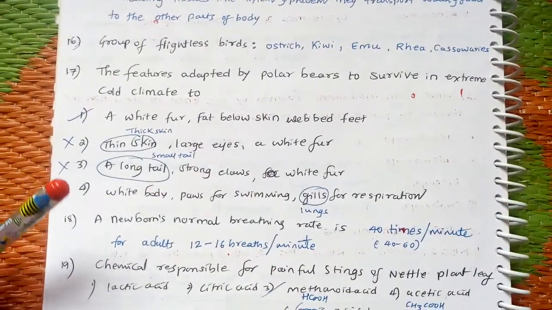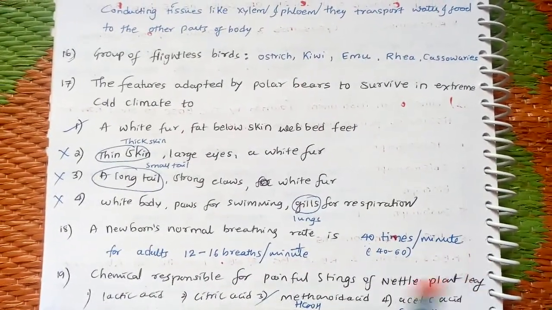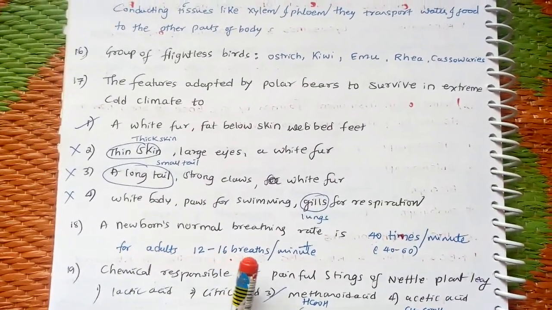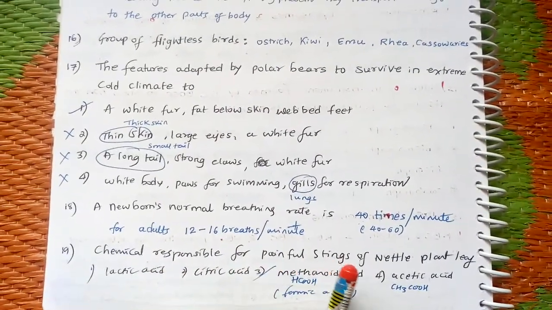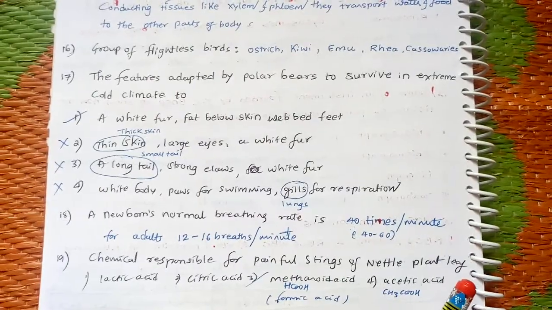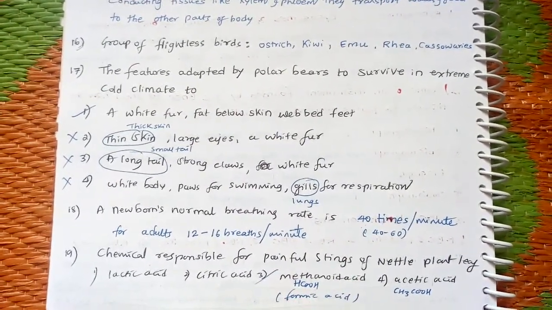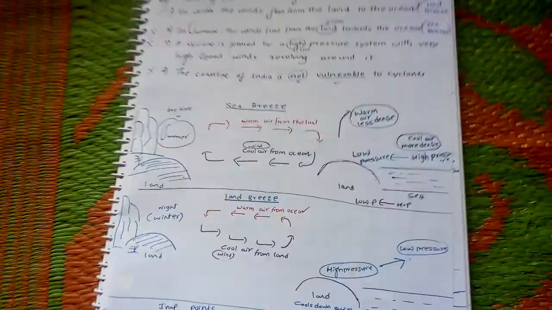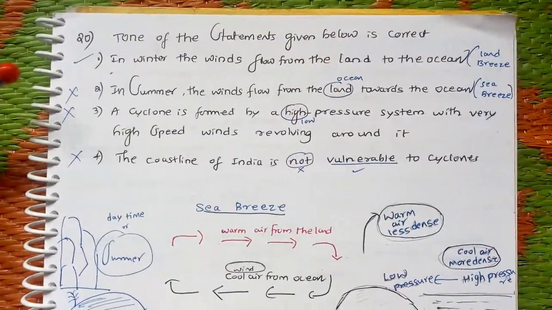The newborn's normal breathing rate is 40 to 60 times per minute. For adults, it is 12 to 16 breaths per minute. The chemical responsible for painful stings of a nettle plant leaf is methanoic acid. That is also called formic acid. Next, which of the statements given below is correct?